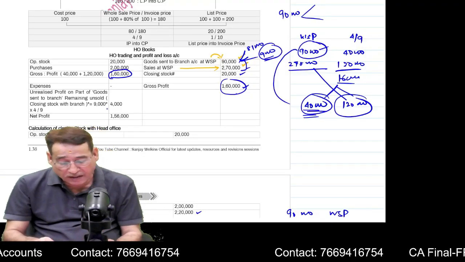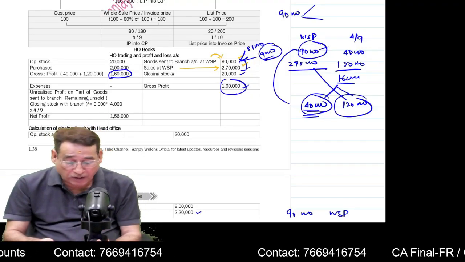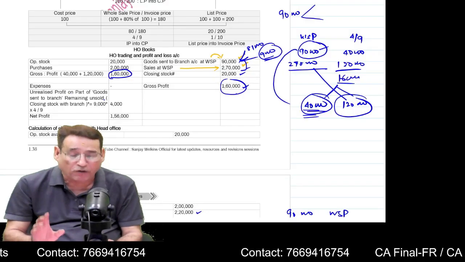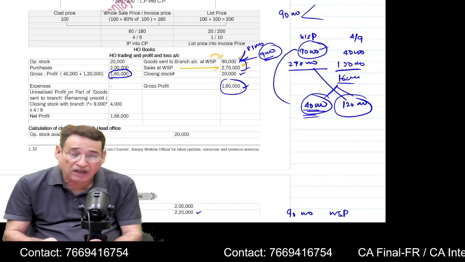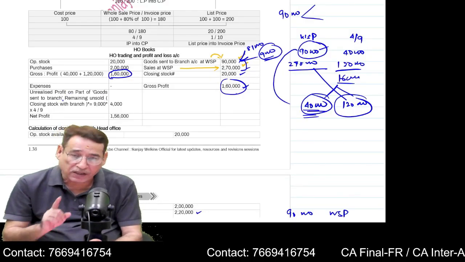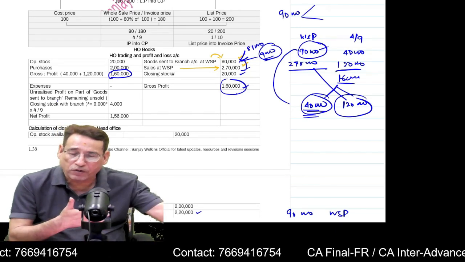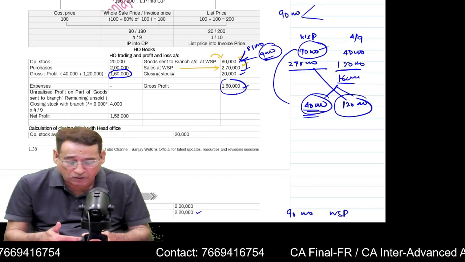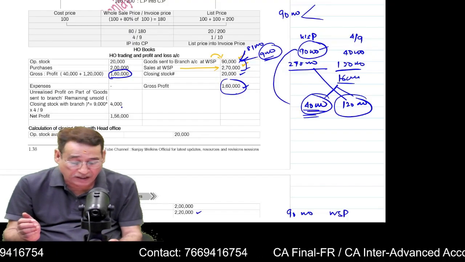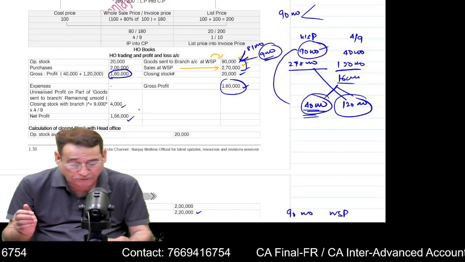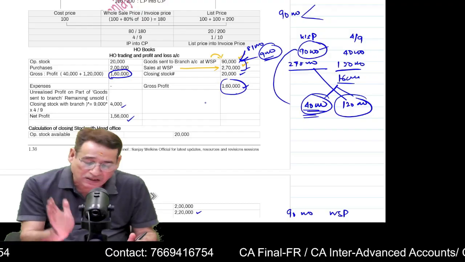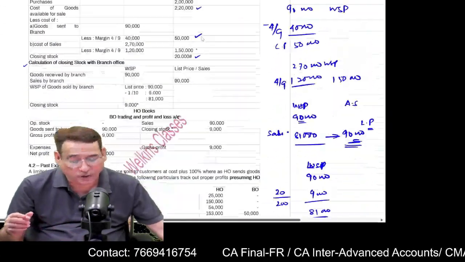So that is why now what I am going to do, I am going to write on the debit side unrealized profit. See, I have written unrealized profit on part of goods sent to branch remaining unsold. 90,000 worth of goods were sent, 9,000 remain unsold. Now you simply apply the rate 4 by 9, find out the unrealized profit. Now you will find your correct profit. This is how you have to do the questions related to wholesale branch.